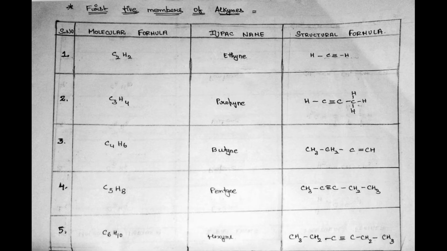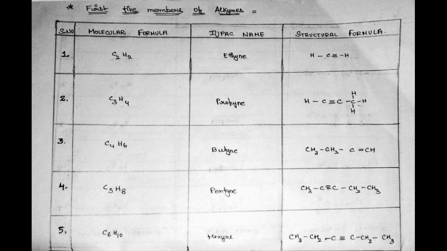So now we have the first five members of alkynes. Here also we don't have methane, because a molecule containing a single carbon atom is not considered.